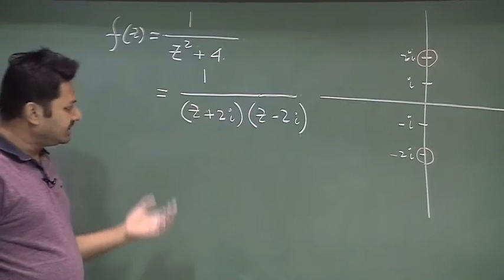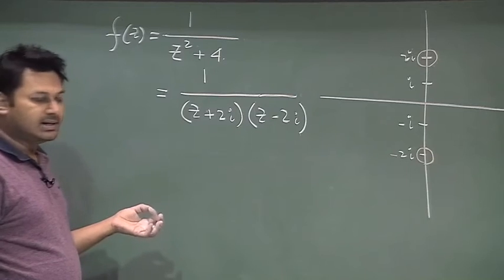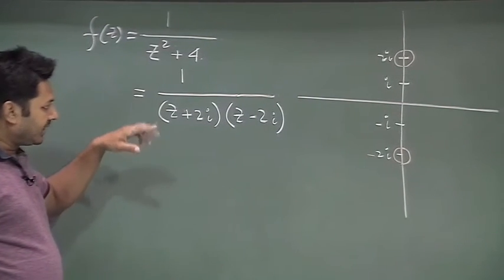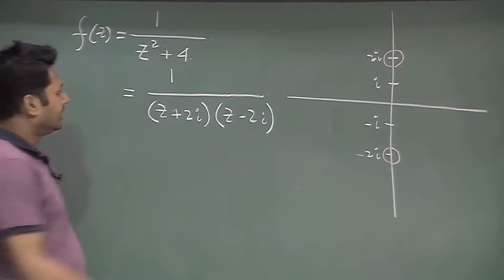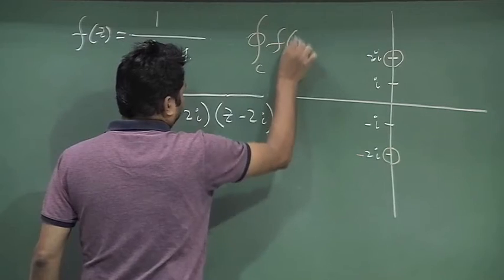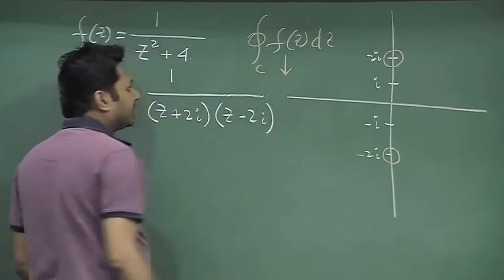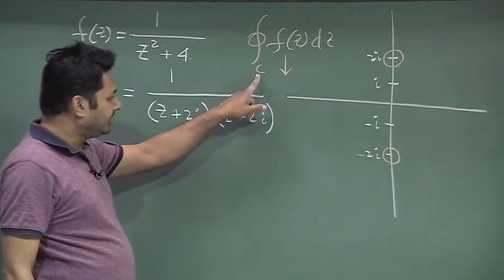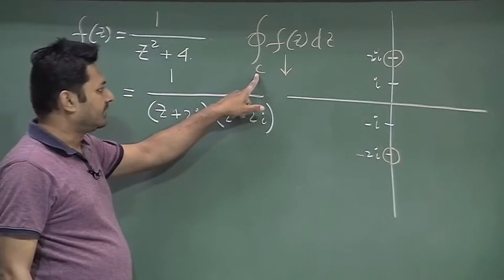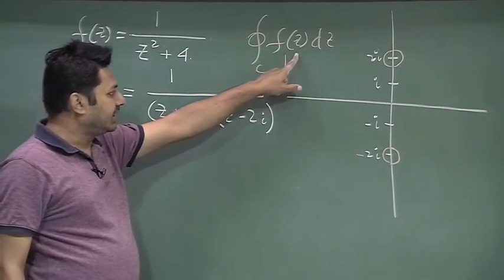So, there are a few points where the function fails to be analytic, and that is why, when I was doing the integration, we need to mention that f(z) is analytic over some region, and the region is specified by this closed curve C.